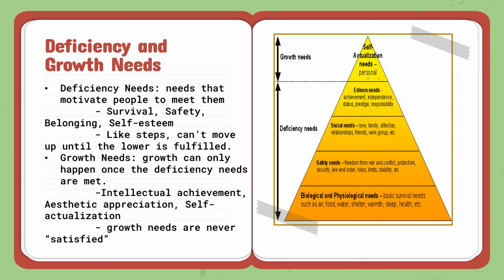Next is about the deficiency and growth. This is simply about how these two things work together. In order to achieve growth, one must be able to fulfill and satisfy his deficiencies. In short, one must complete the lower levels before he can achieve the highest level on the hierarchy of needs.